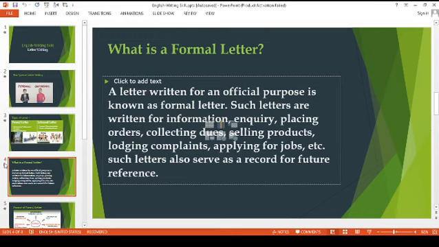For example, if you want to make a complaint, apply for a job, make an inquiry about some particular place, or place an order with some place, this entire thing comes under the official purpose. So this is what we call a formal letter.